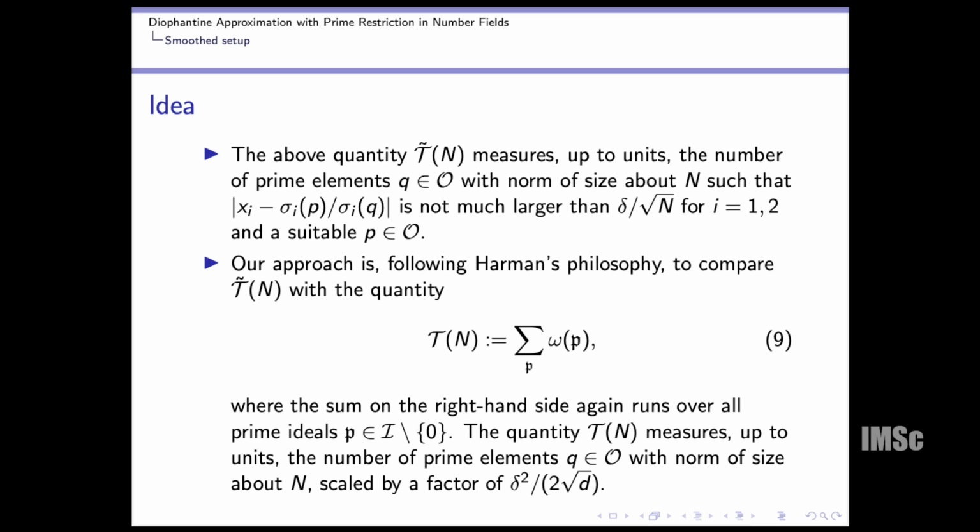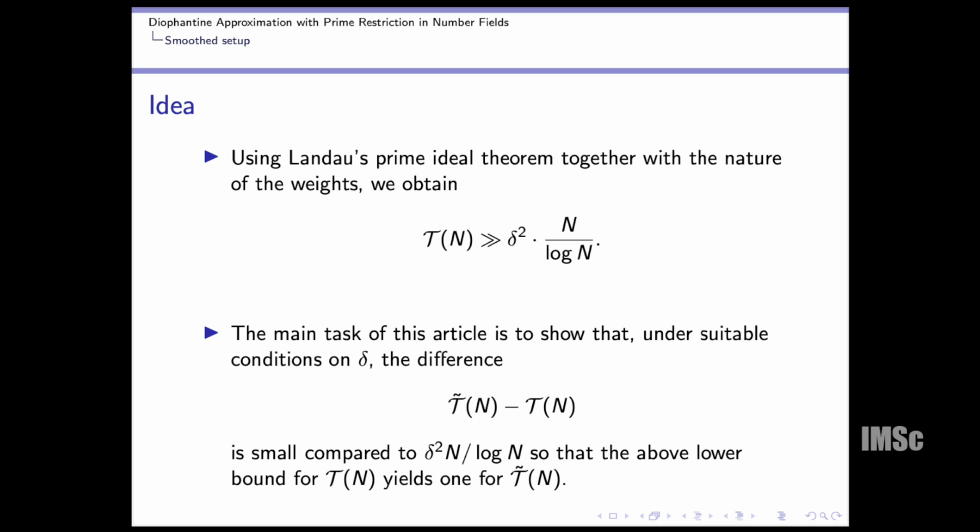The quantity Tn measures, up to units, the number of prime elements q belonging to O with norm of size above n, scaled by a factor delta square by 2 square root of d. And if it is so, Landau's prime ideal theorem suggests that we have a lower bound, and if we know that this difference is smaller than the right hand side, then we can comment about T tilde n. Okay, if the distance is not small compared to delta square n divided by log n, then we can comment about the lower bound of T tilde n.